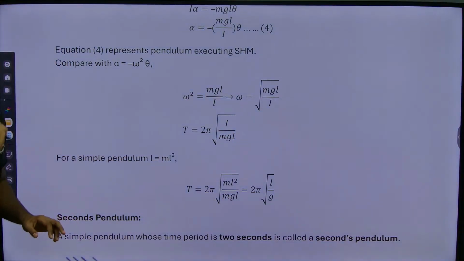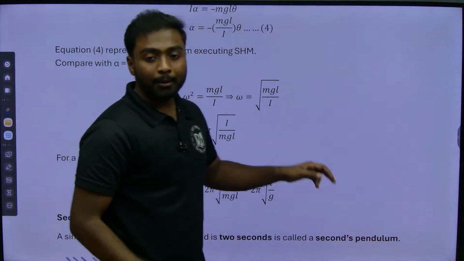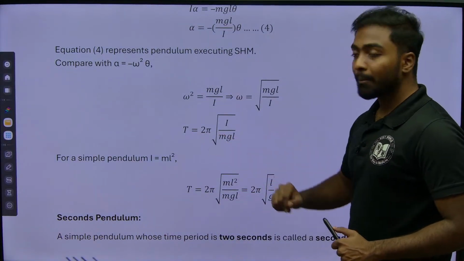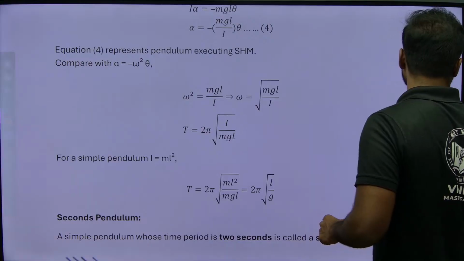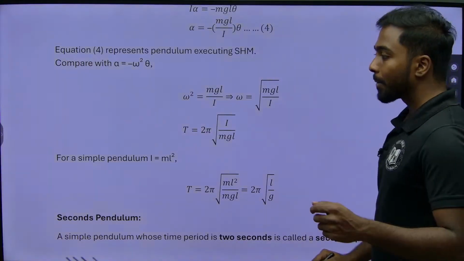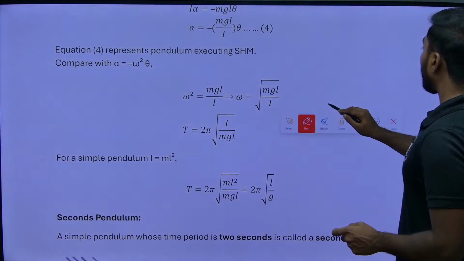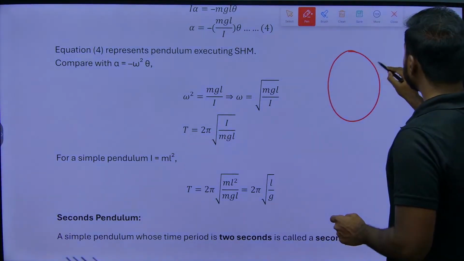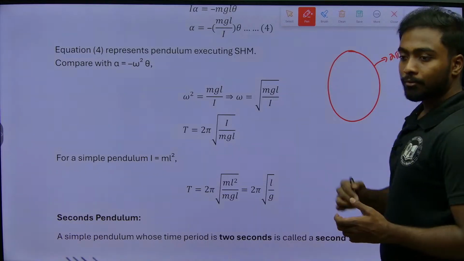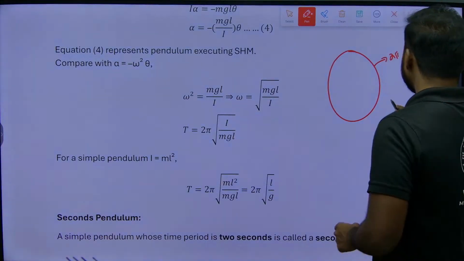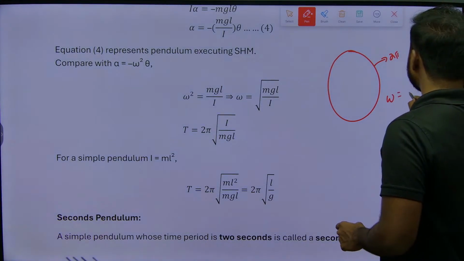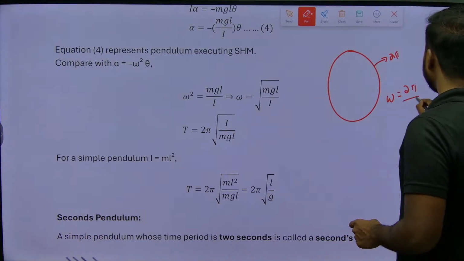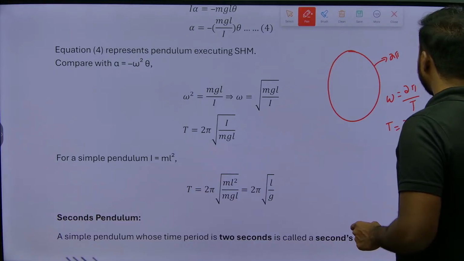We know that time period is 2 pi by omega. How 2 pi by omega? Let me explain how we got the 2 pi by omega also. When we talk about a circular path, the circumference is 2 pi for one revolution. So omega will be equal to angular displacement over time, that is 2 pi by T. So T will be equal to 2 pi by omega.